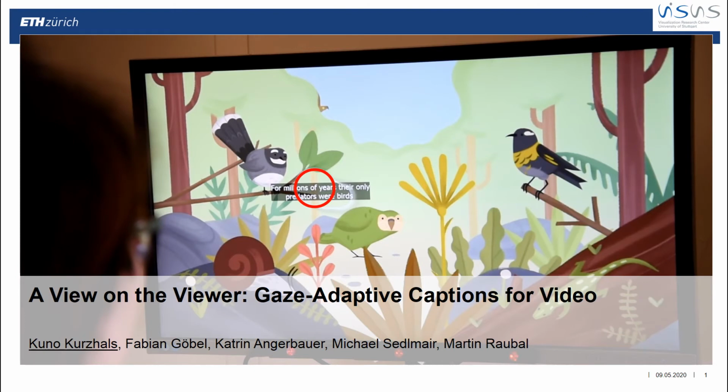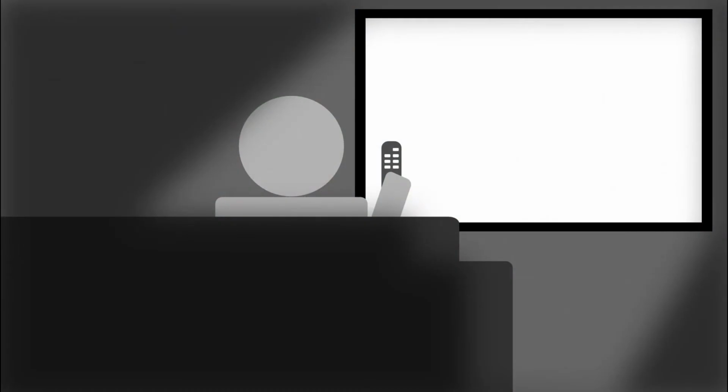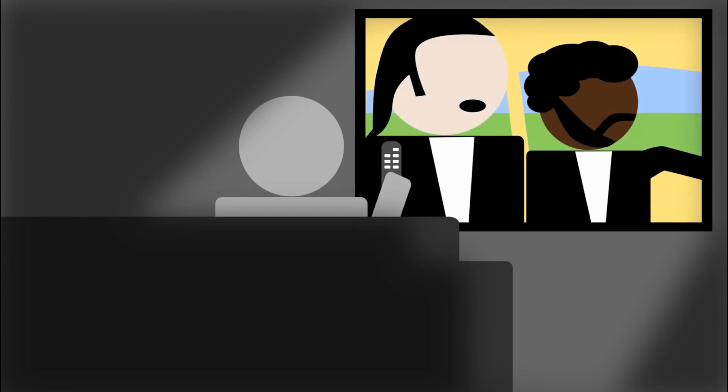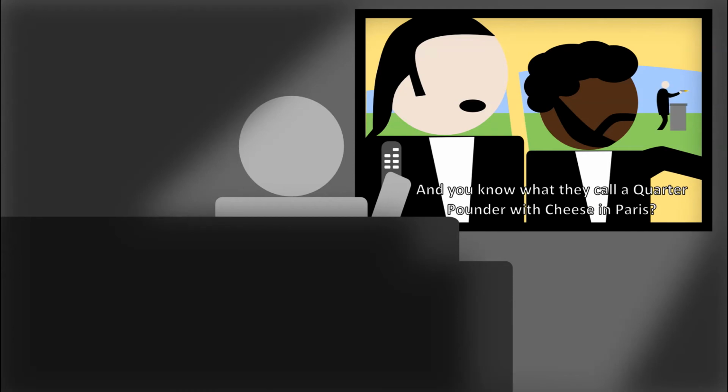Imagine you sit in front of your TV and you want to watch a movie. The movie starts and it is in a foreign language you don't understand. So you turn on the captions to understand what happens. The captions appear at the bottom of the screen, far away from the movie content. While you read the caption, some important action takes place in the movie. You miss it because you were focusing on the bottom of the screen.